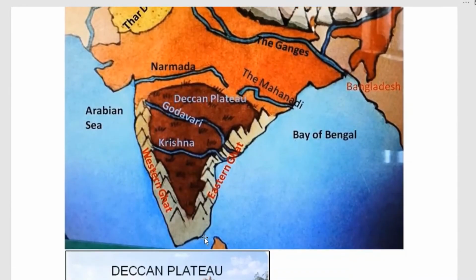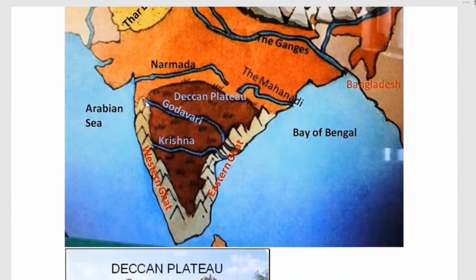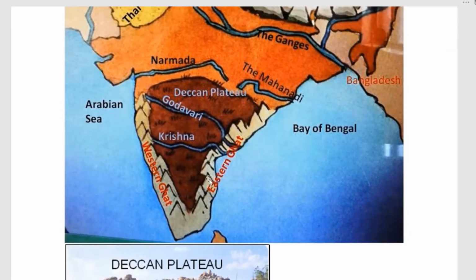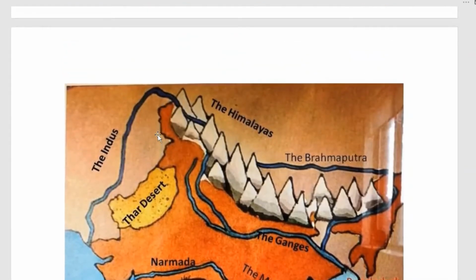And let's see which rivers flow through the Deccan Plateau. That is Godavari, Krishna. Here it is Kaveri, and from here it is Narmada, and this is Mahanadi. All these rivers flow on the Deccan Plateau, and these are the Eastern Ghats. See how they are like mountains. So these are called the Western Ghats and Eastern Ghats. These are the Himalayas. These are the other rivers.